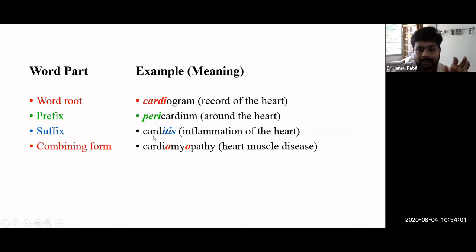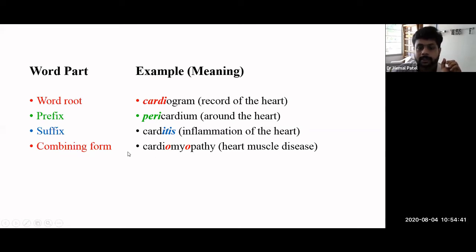So if we use the common word cardiac, here the cardiac and here the cardiac. But if I change the suffix or prefix, the whole meaning will be changed. And likewise, we have 1,000 words in our medical terminology. It is a little bit difficult to understand each and every word, or to mug up each and every word. And that's why medical terminology will help you to understand the different words in your medical field.